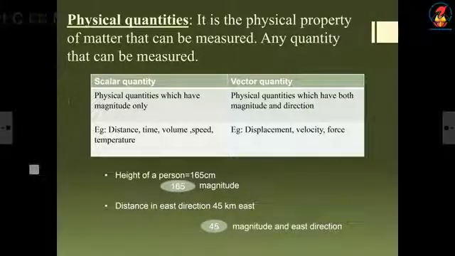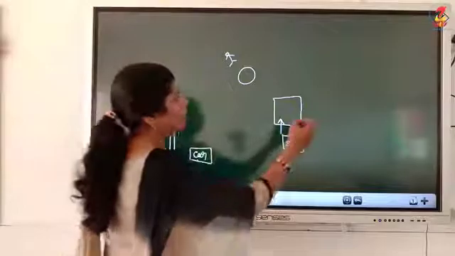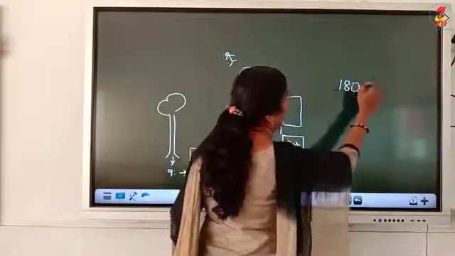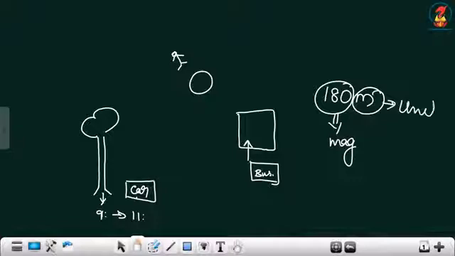If I say the length of a bridge is 180 meter, this 180 is the magnitude and this meter is the unit. 30 degrees Celsius: 30 is the magnitude and degree Celsius is the unit to measure temperature.